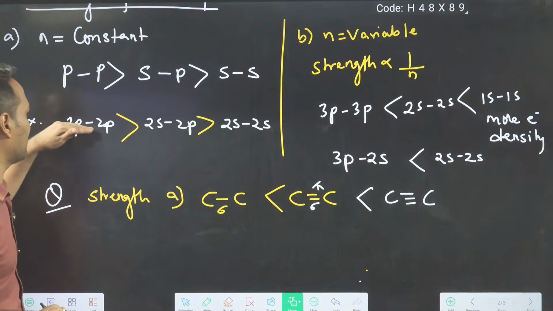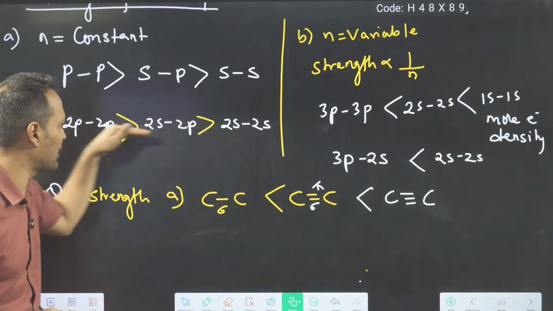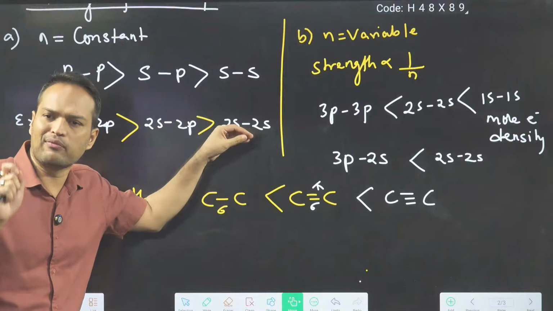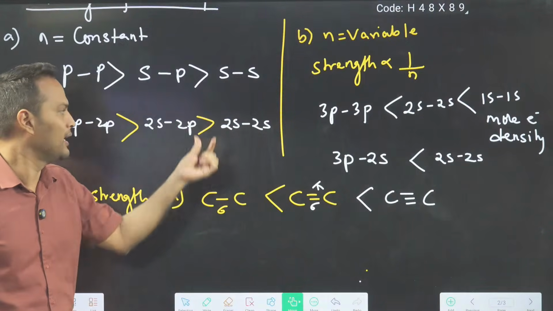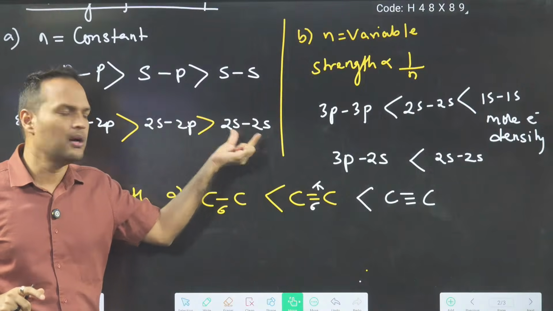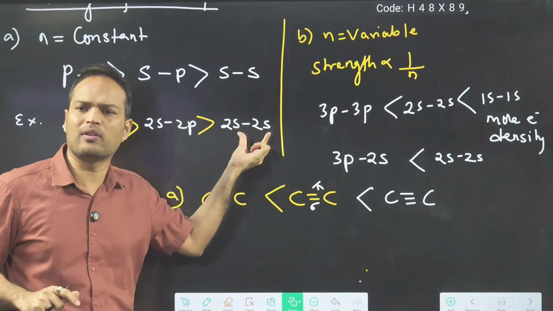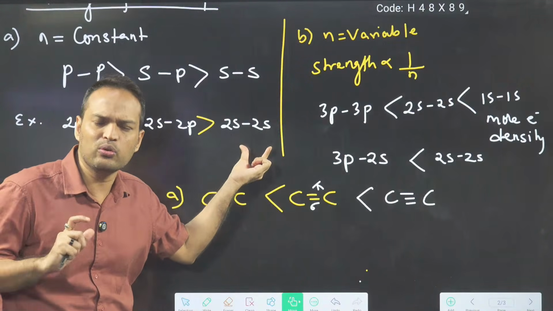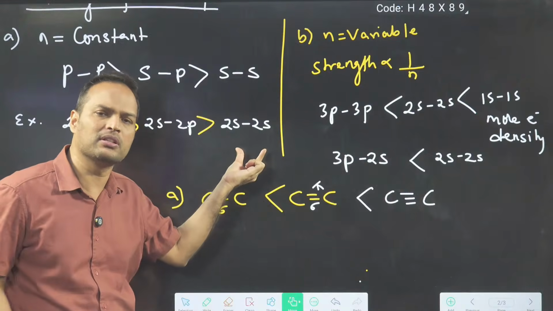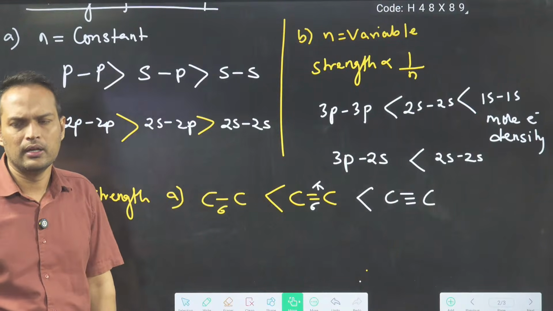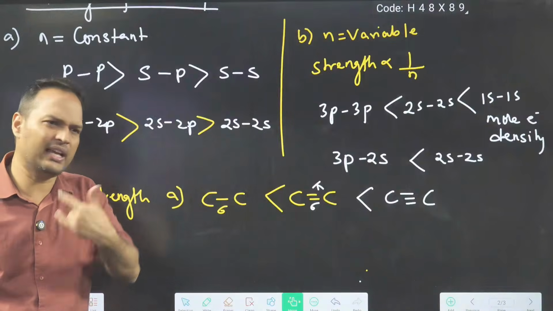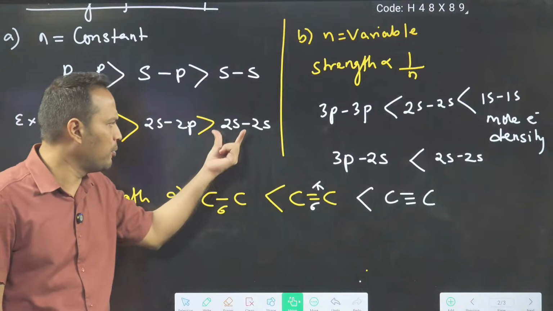One more thing you have to think like this. Whenever we are comparing, you have to take the same type of bond formed. Like we are knowing SS. Suppose this SS overlapping takes place, then can you tell me which bond will be formed, sigma or pi? SS overlapping done, any axis you take, which bond will be formed?